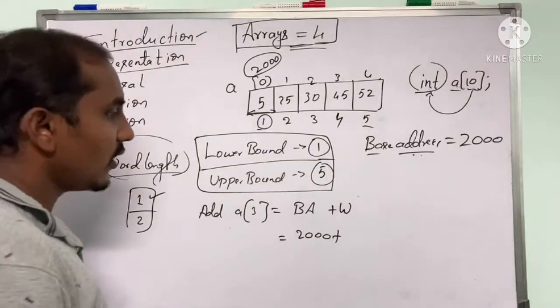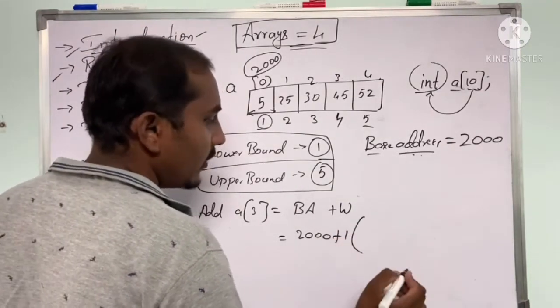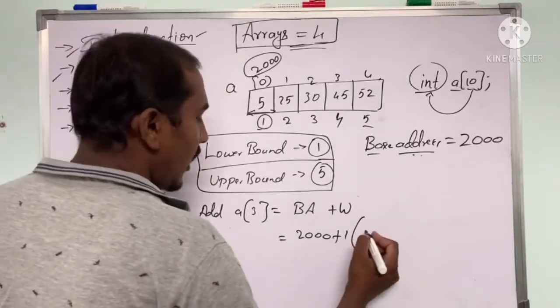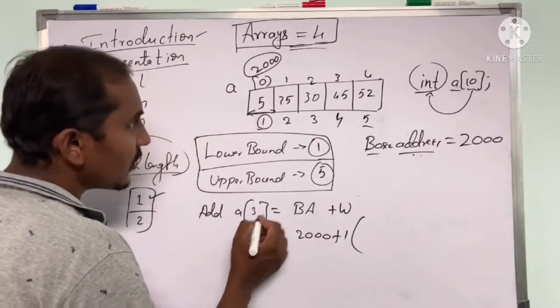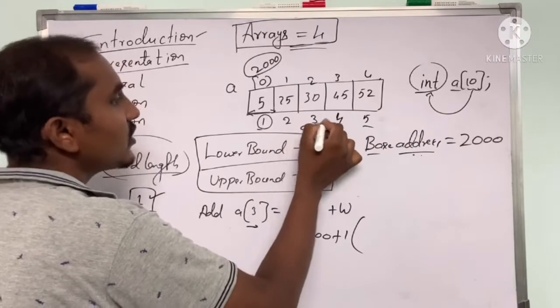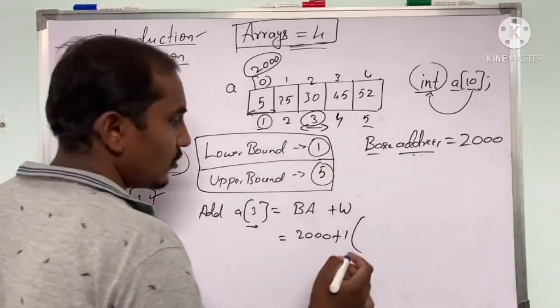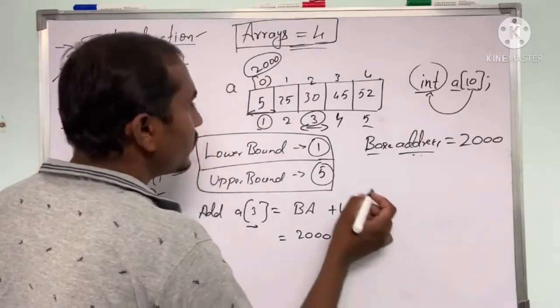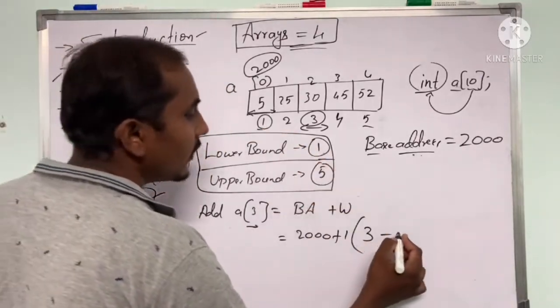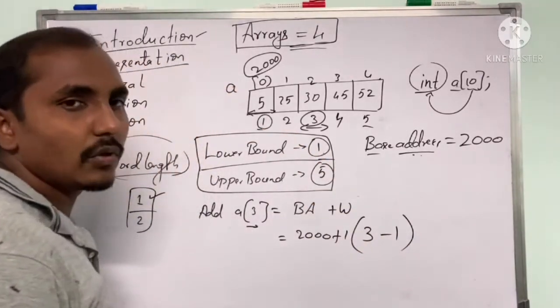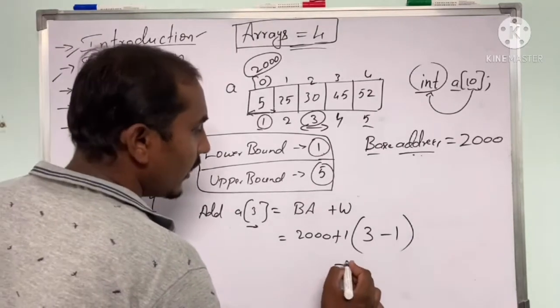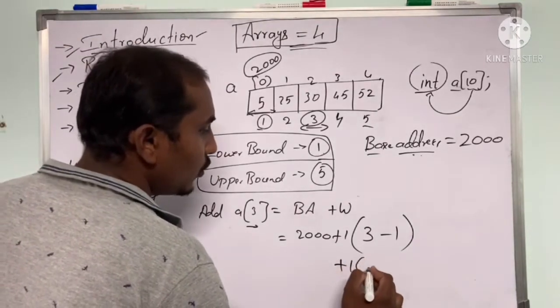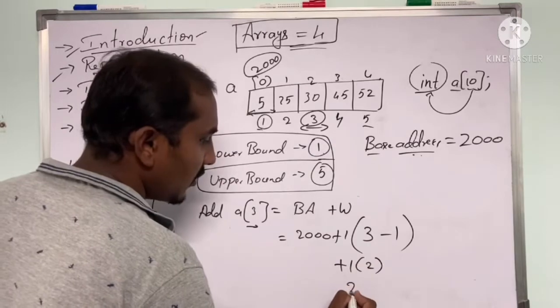So I will consider the word length as 1, and then I am going to find the address of index 3. So I write 3 minus the lower bound value, which is 1. If I calculate this, I get 1 into 2, which is again 2.